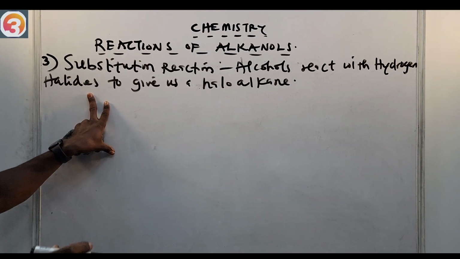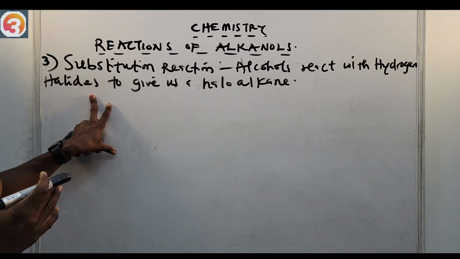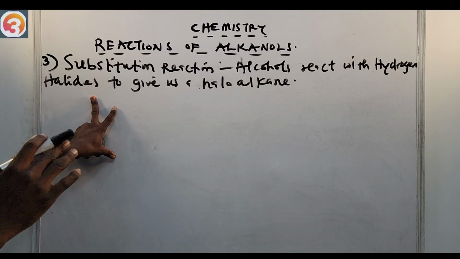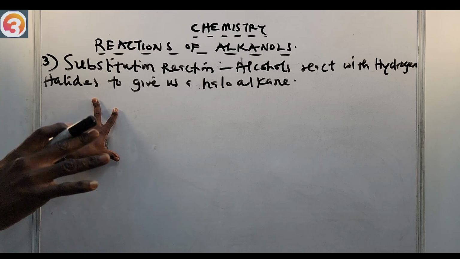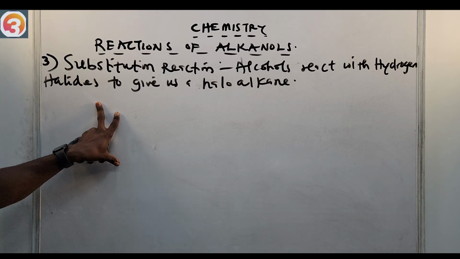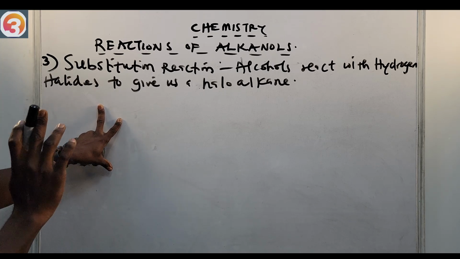And know that in this reaction, we are going to have 2 reactants, then we are going to also have 2 products. That is why it is a substitution reaction. 2 reactants, 2 products for a substitution reaction.